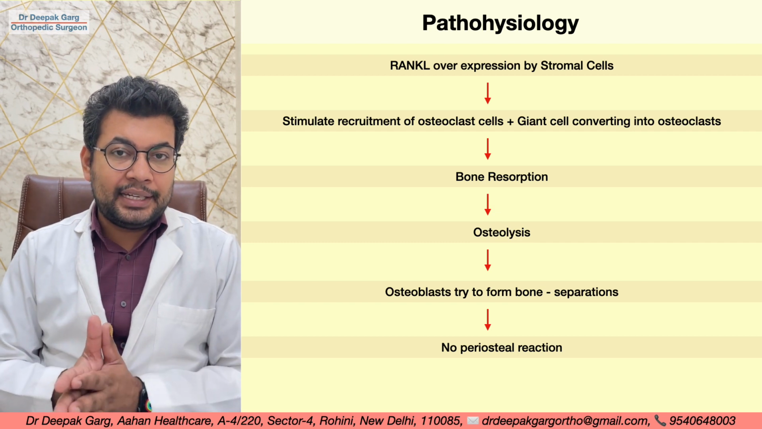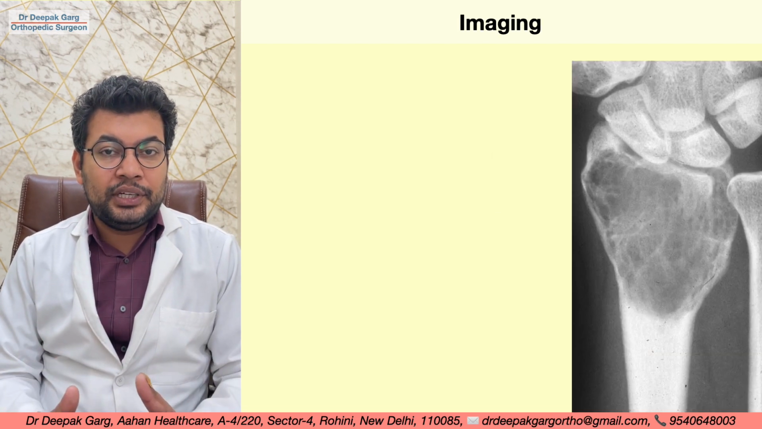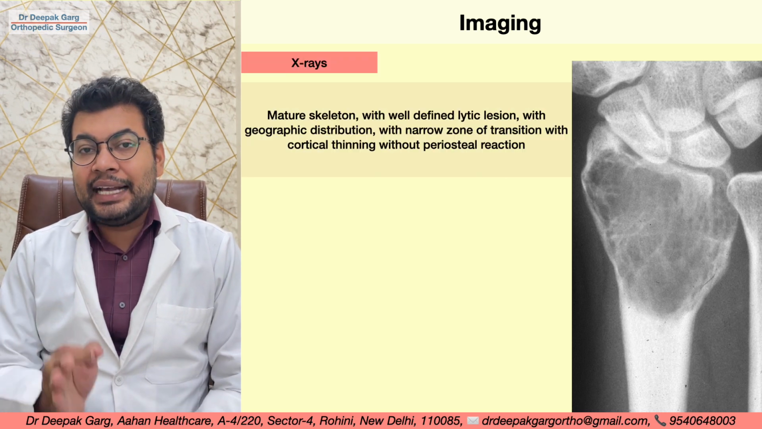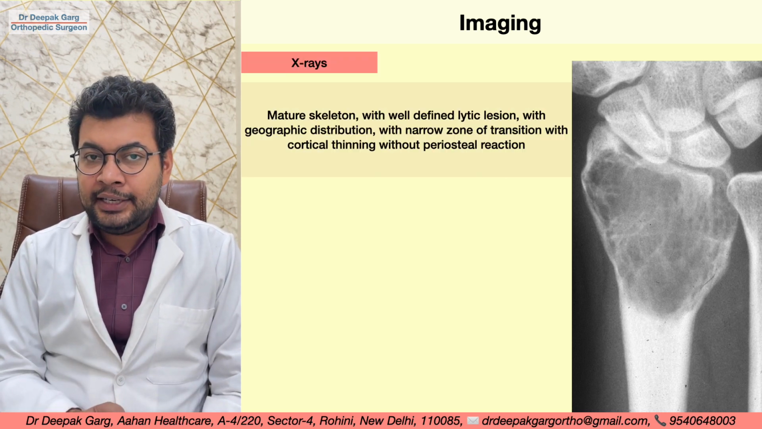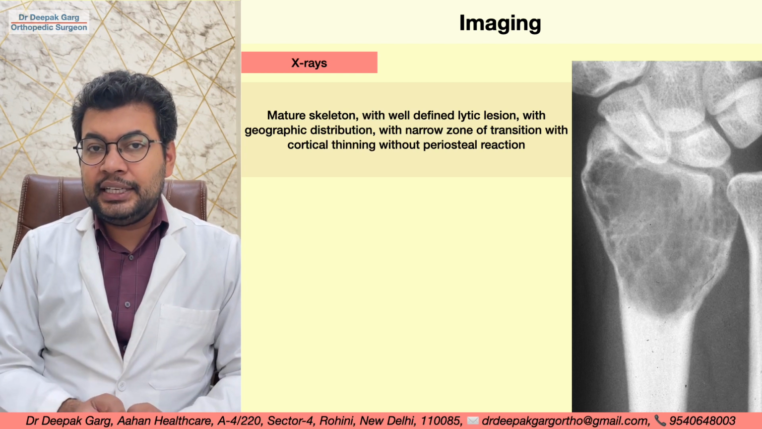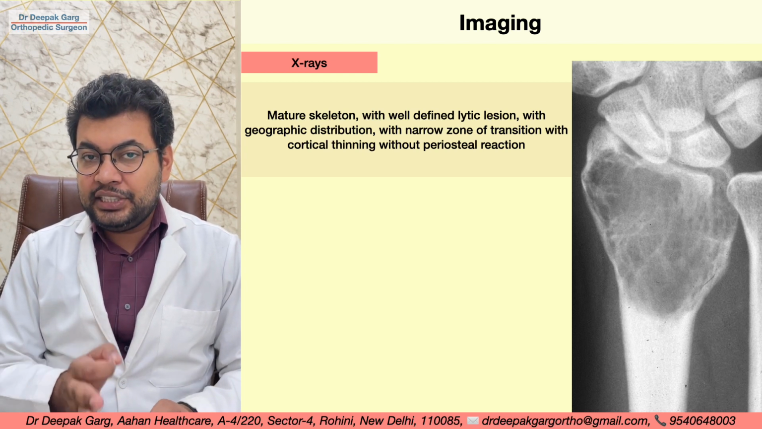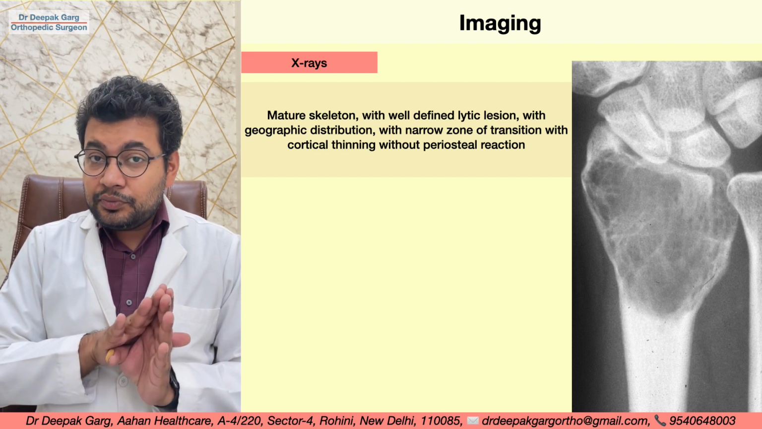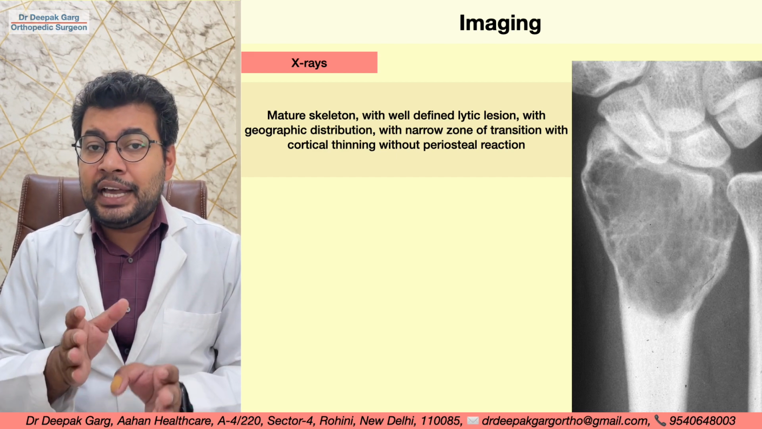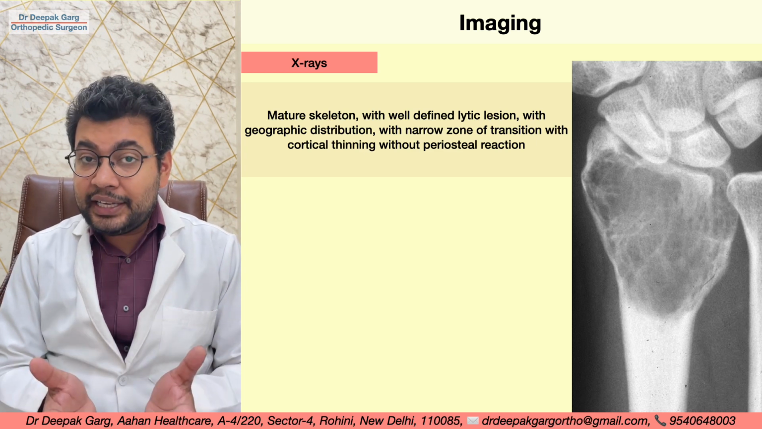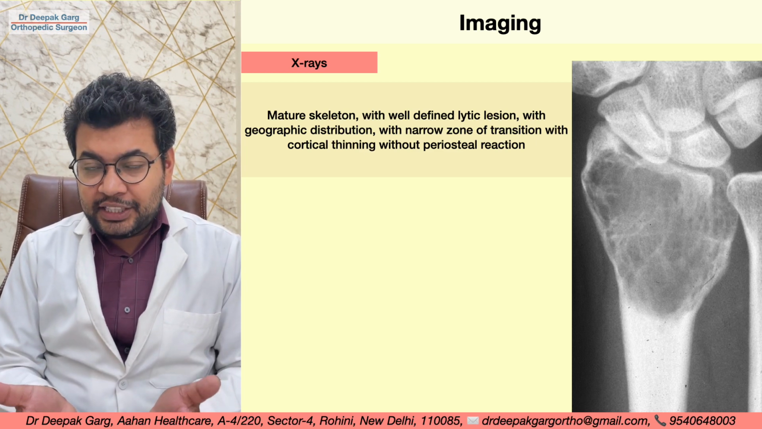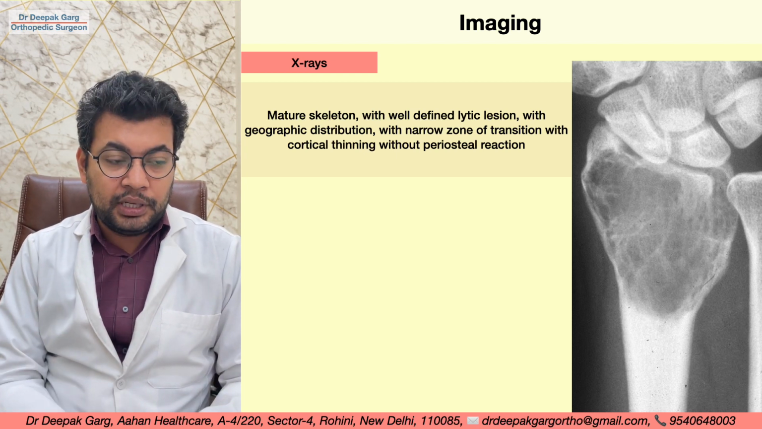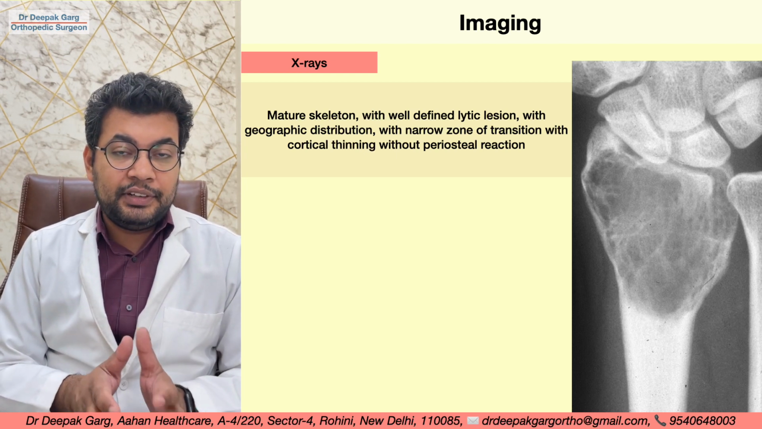So let's look at the imaging. If the patient is coming to us with these symptoms, the first investigation that we will do is X-ray. The X-ray will show us a mature skeleton with an osteolytic lesion in the metaphyseal or metadiaphyseal area with well-defined margins, geographical distribution, a narrow zone of transition, some with cortical thinning, sometimes with pathological fracture. So it will indicate the features of a locally aggressive tumor. So this was about the X-ray.